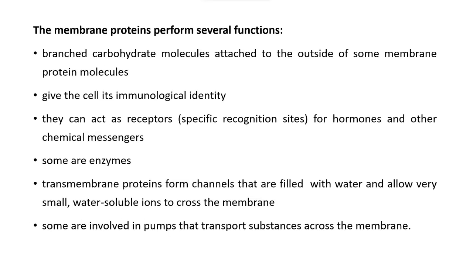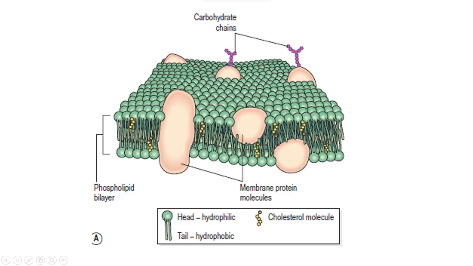The plasma membrane is made up of proteins, and it also includes membrane proteins which extend all the way through the membrane. They provide channels that allow the passage of substances. They also perform several functions, including giving the cell its immunological identity. They act as receptors for hormones and other chemical messengers. Some are enzymes, and as we already discussed, they provide a channel so that ions or substances can pass through.